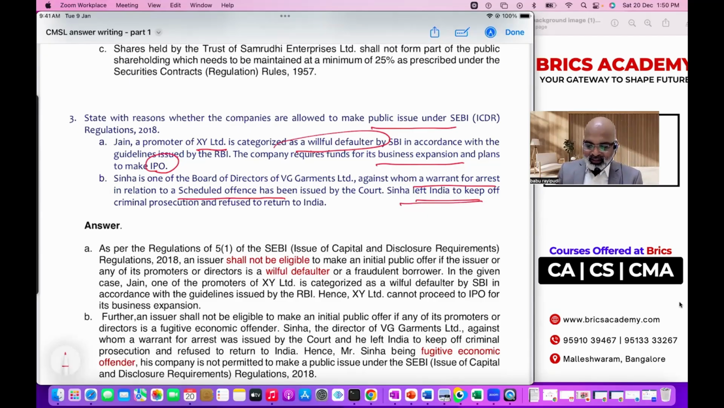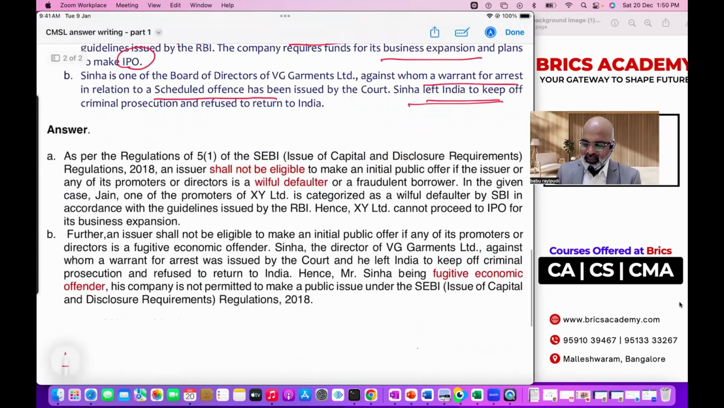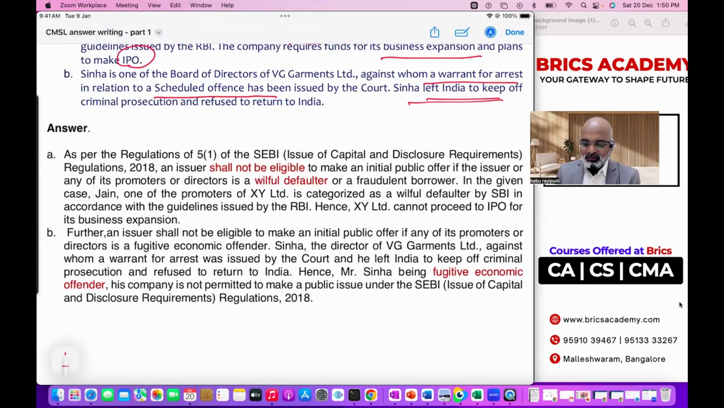Next, see the answer. As per ICDR regulations, the issuer, meaning the company, shall not be eligible to make an IPO if its promoters or directors are willful defaulters. In the given case, Jain, one of the promoters, is categorized as a willful defaulter, so he cannot proceed. Second, the issuer shall not be eligible to make a public offer if a director is a fugitive. In this case, Mr. Sinha left India after legal prosecution was filed, so he's absconding and has committed financial fraud. So he's declared a fugitive economic offender. So this company also cannot go for a public issue.